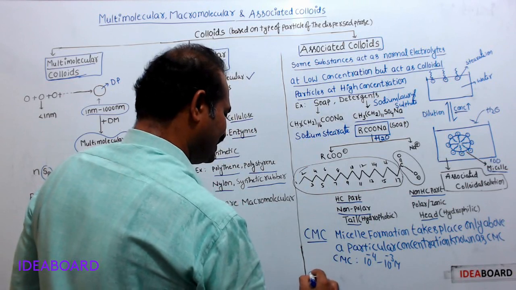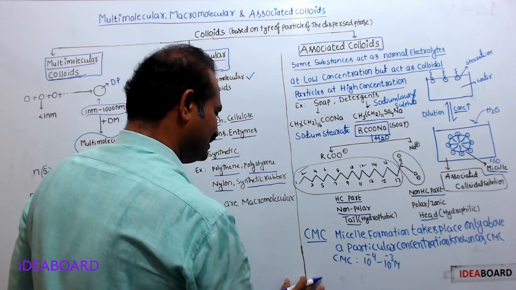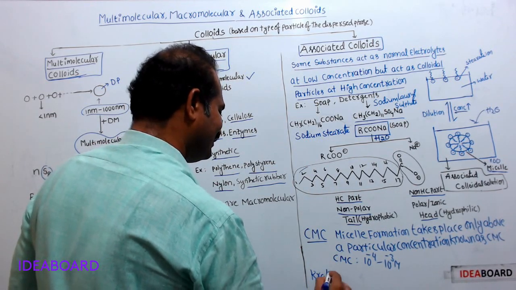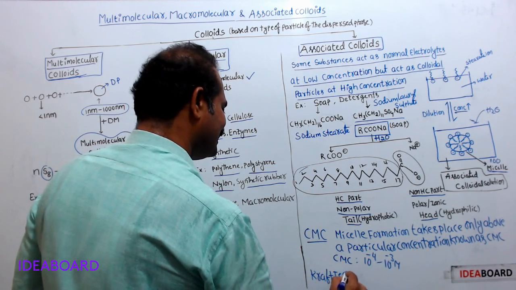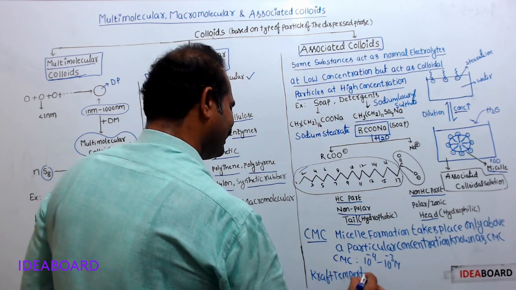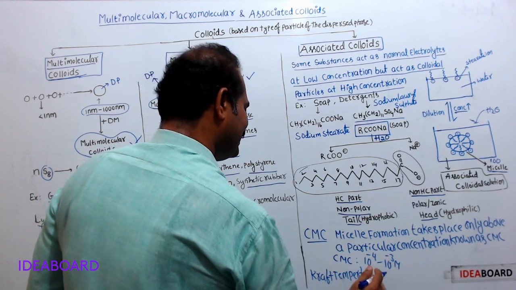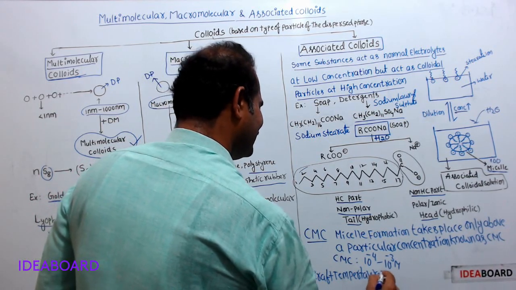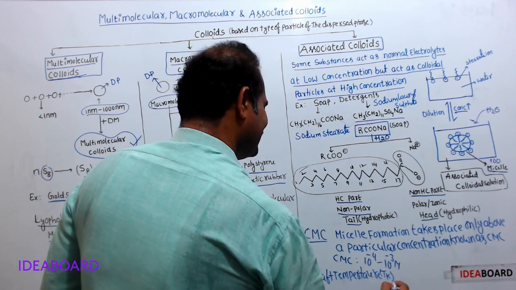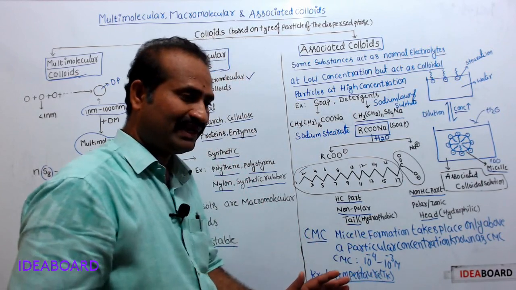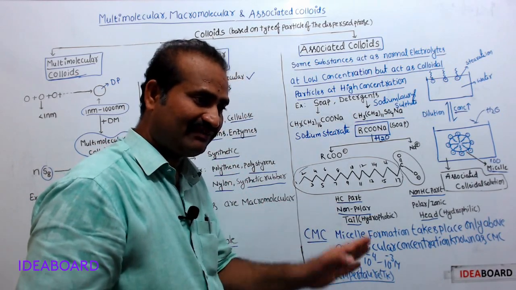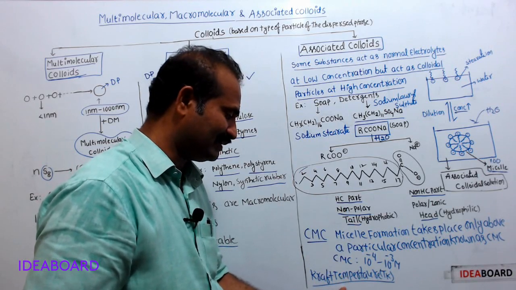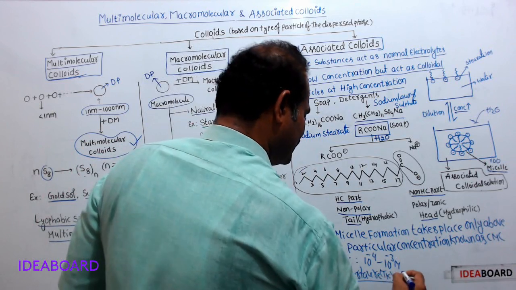Similarly, Kraft temperature. See, this is a particular temperature. Above that particular temperature, micelle formation takes place. Otherwise, micelle formation does not take place. Such a particular temperature is known as Kraft temperature.